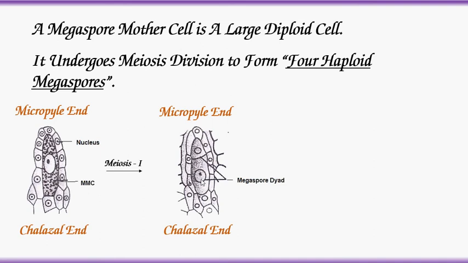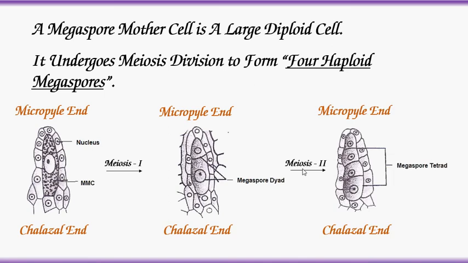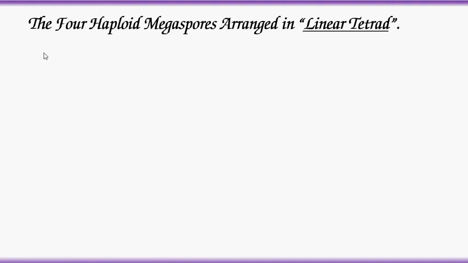These two cells undergo meiosis 2 division to form a total of 4 haploid cells. They are called megaspore tetrad. The 4 haploid megaspores are arranged in a linear tetrad. Let's see again.